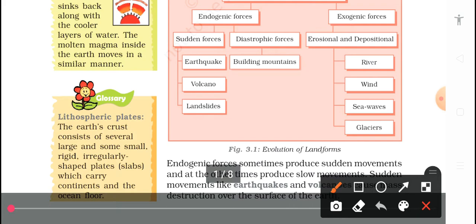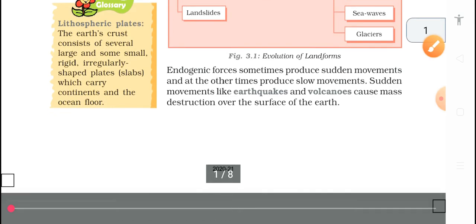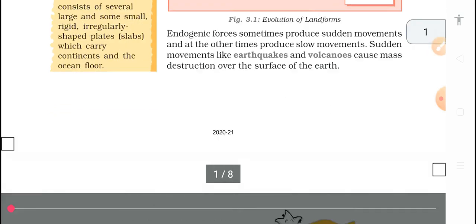This process is normally done through river, wind, sea waves, and glacier. A river carries a large amount of soil from one place to another, and wind also does the same activity by flying dust and soil particles from one place to another. Sea waves also do the same. And glacier means when the glacier melts and becomes water, it takes the soil from one place to another. Okay, now let's talk about earthquake, volcano, etc.